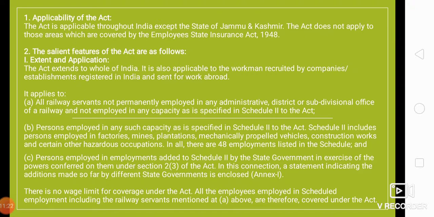There is no wage limit for coverage under the Act. All employees employed in the scheduled employment, including the railway servants mentioned at point A above, are therefore covered under the Act.